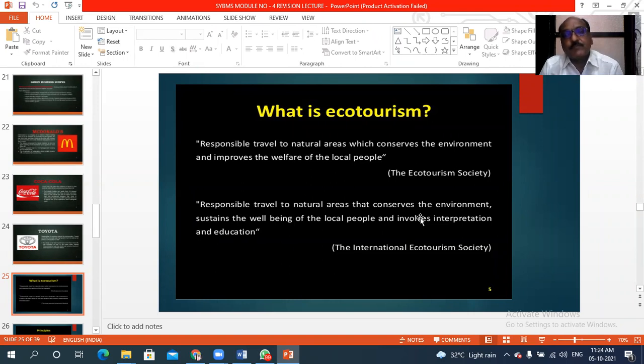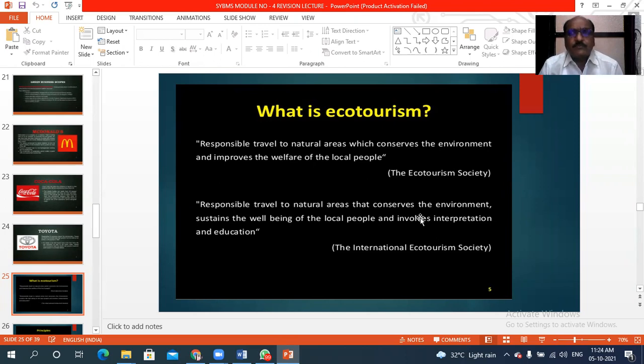Then another definition, given by the International Ecotourism Society: responsible travel to natural areas that conserve the environment, sustain the well-being of the local people, and involves interpretation and education. So it is called ecotourism.